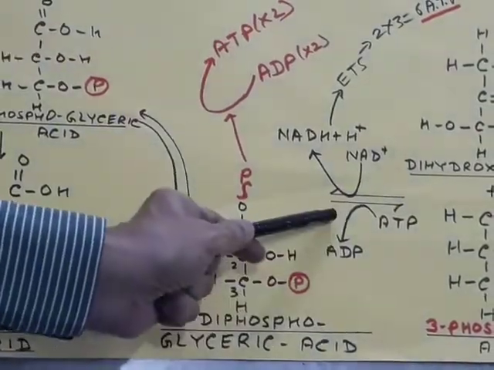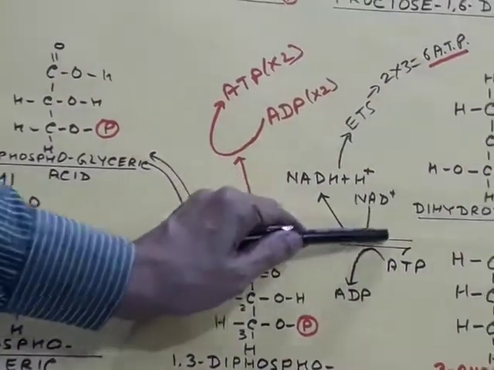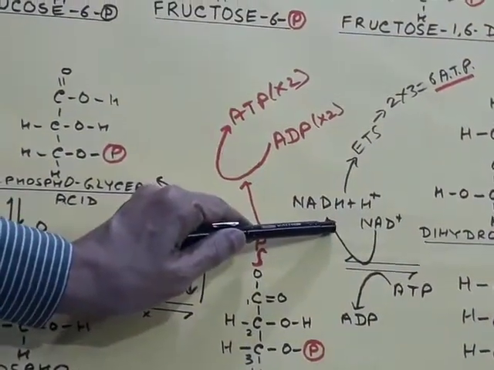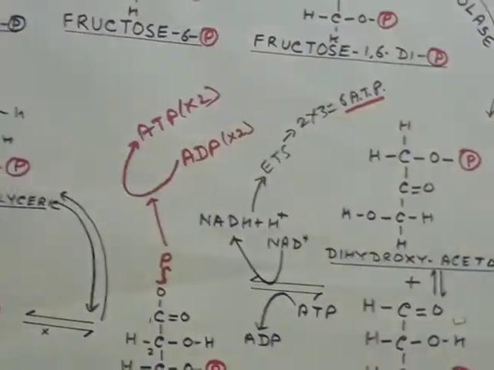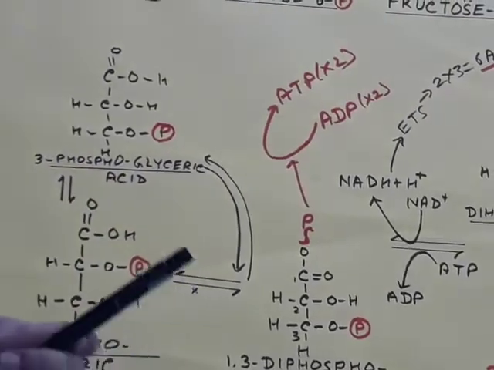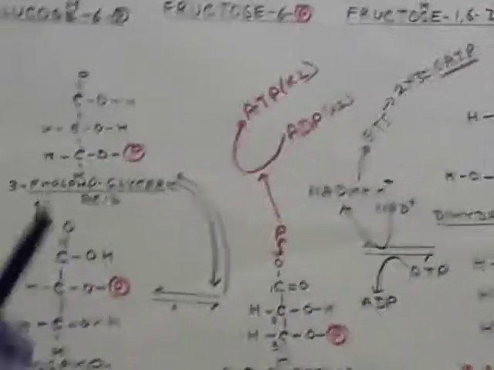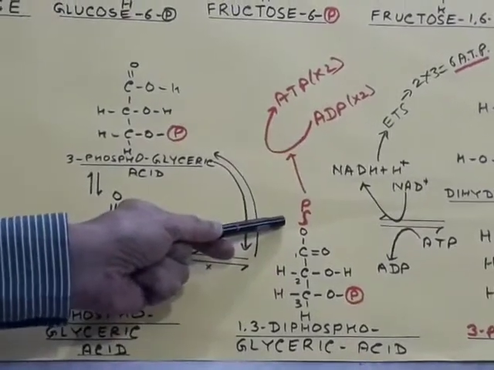A phosphate is added from phosphoric acid, and NAD takes the excited electron, goes into the electron transport system to form 2 × 3, 6 ATP. At this level, initially phosphoric acid had given a normal covalent bond, but for energy rearrangement in this molecule, it is changed into a high energy phosphate bond.